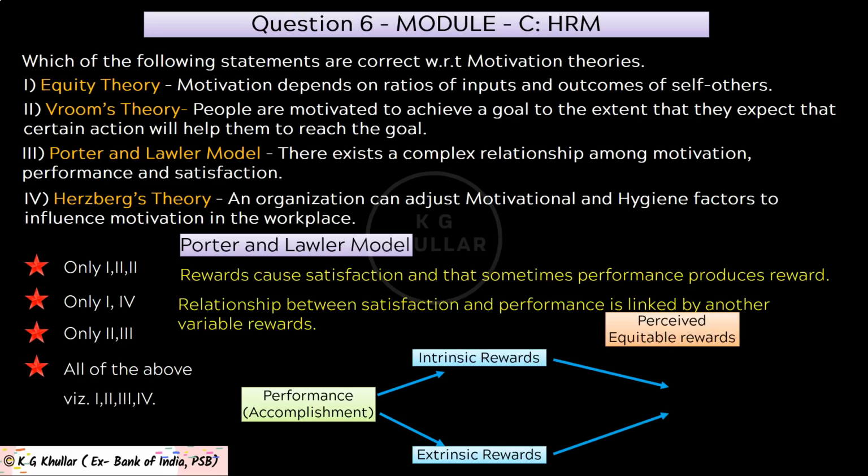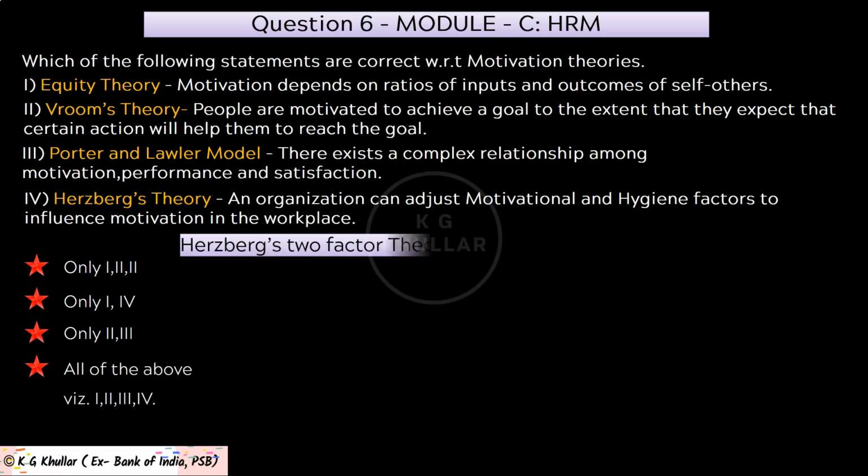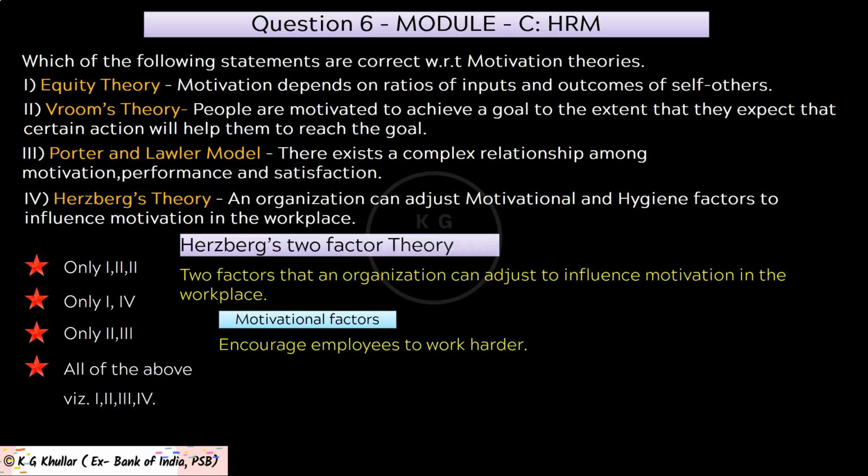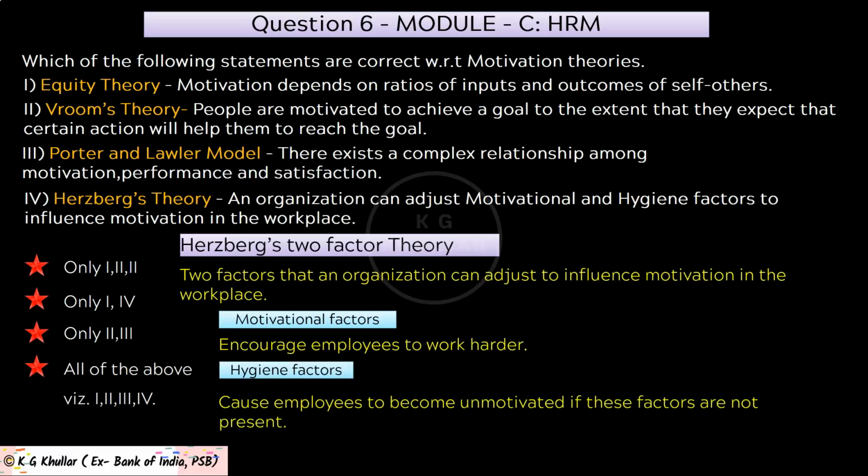And lastly, let's see Herzberg's two-factor theory. Friends, Herzberg's motivation theory model or two-factor theory argues that there are two factors that an organization can adjust to influence motivation in the workplace. Now, these factors are, first is motivational factors which encourage employees to work harder, and second is hygiene factors. Friends, this factor won't encourage employees to work harder, but these factors cause them to become unmotivated if the factors are not present. So friends, after learning all these motivational theories, I hope you can easily answer this question.